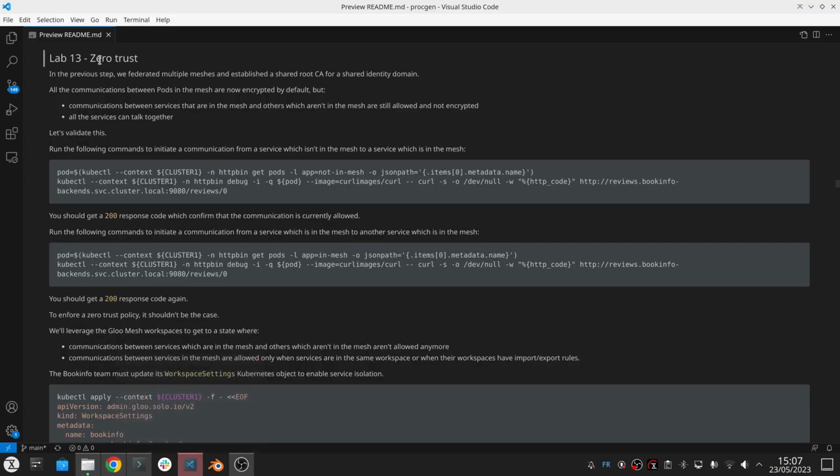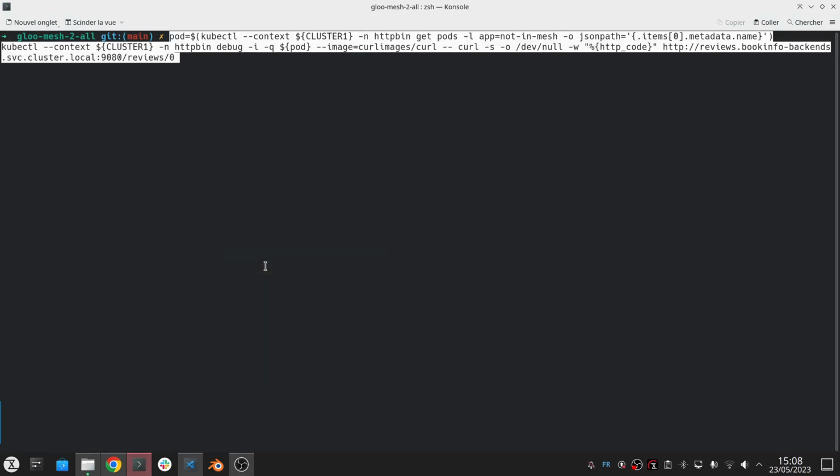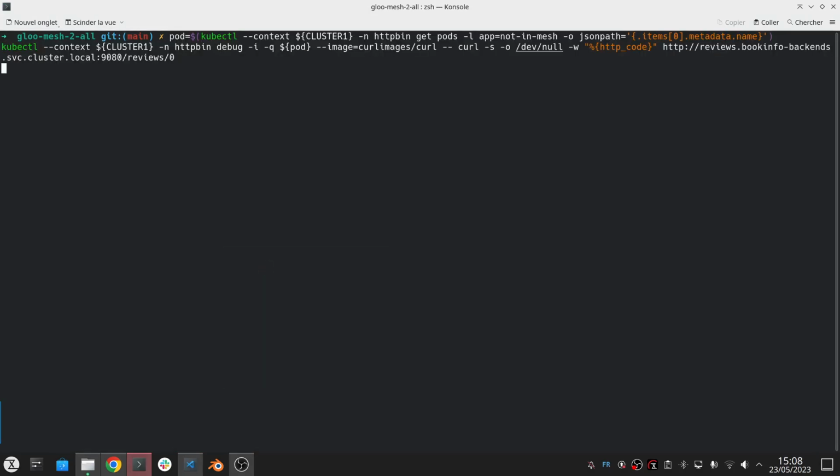So first of all, if I try right now to access from a pod that is not in the mesh, the one that's called not in the mesh, the review service that is in the Bookinfo workspace, right now it's going to work because I didn't define any security policies to prevent that.